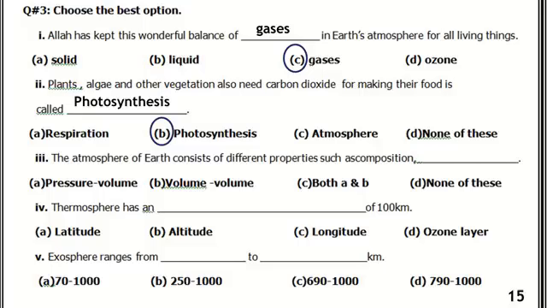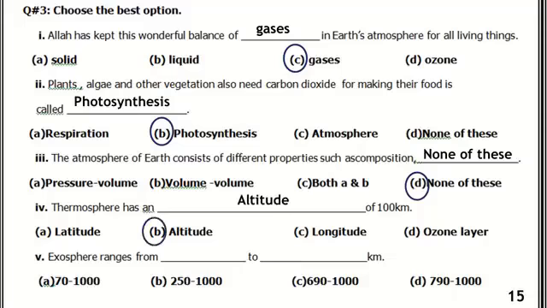Number 3, the atmosphere of Earth consists of different properties such as composition, pressure and temperature. So here is none of these. They have given you no option. Number 4, thermosphere has a dash of 100 km. The options are latitude, altitude, longitude or ozone layer. Thermosphere has an altitude. B option is correct.